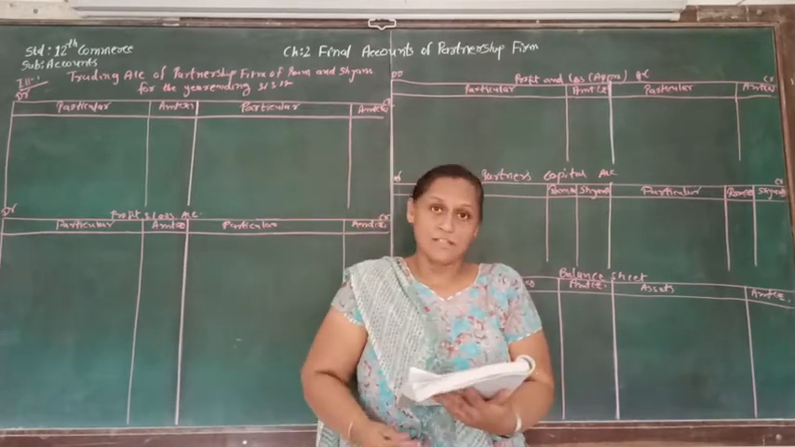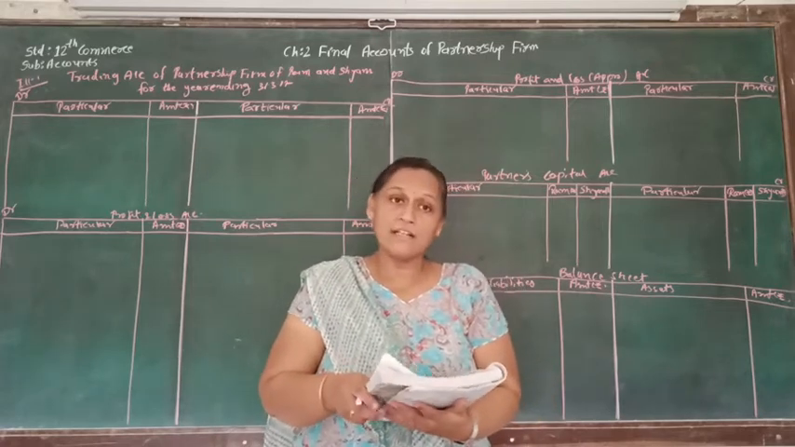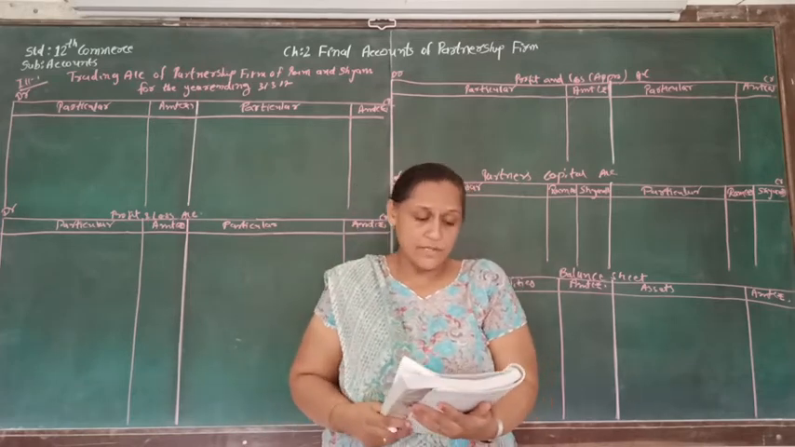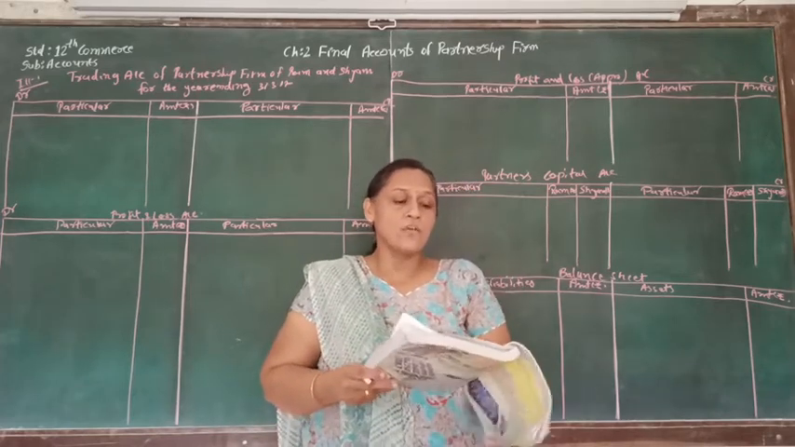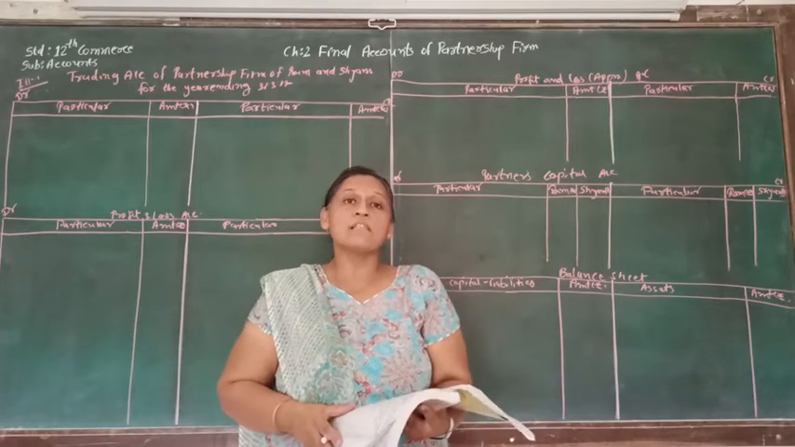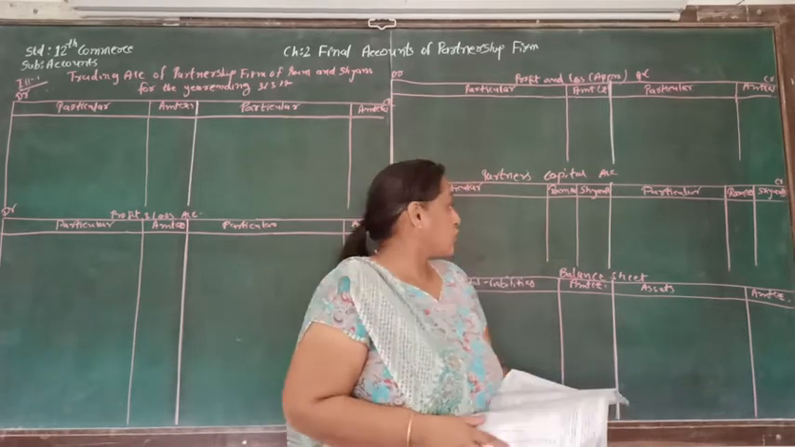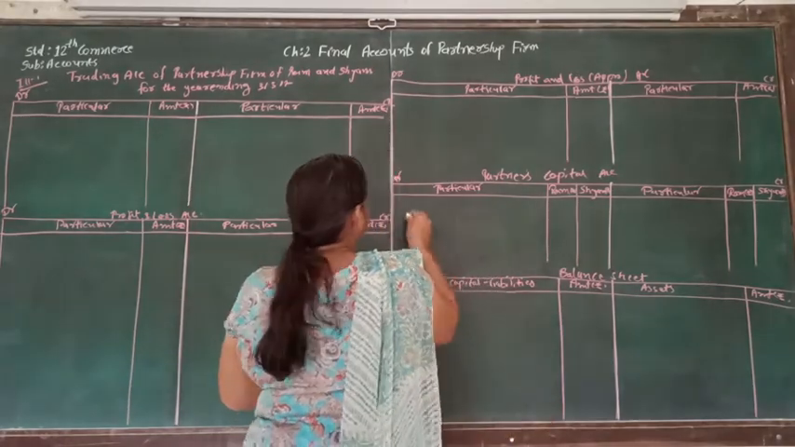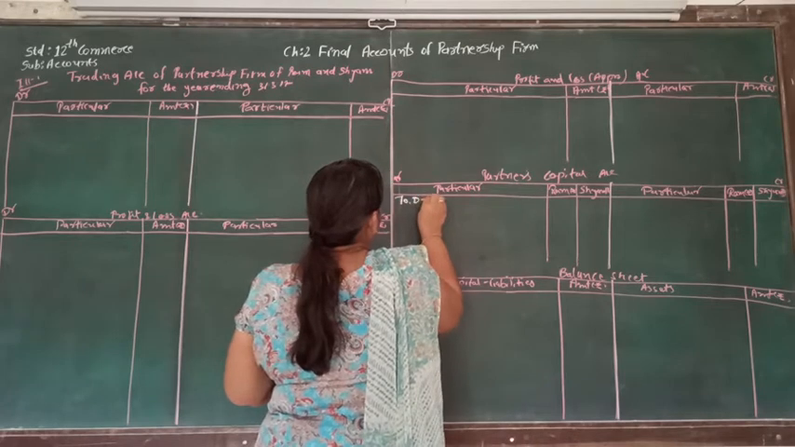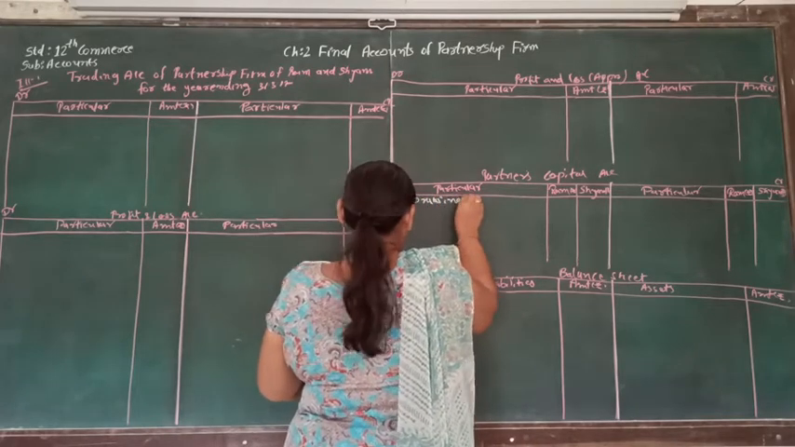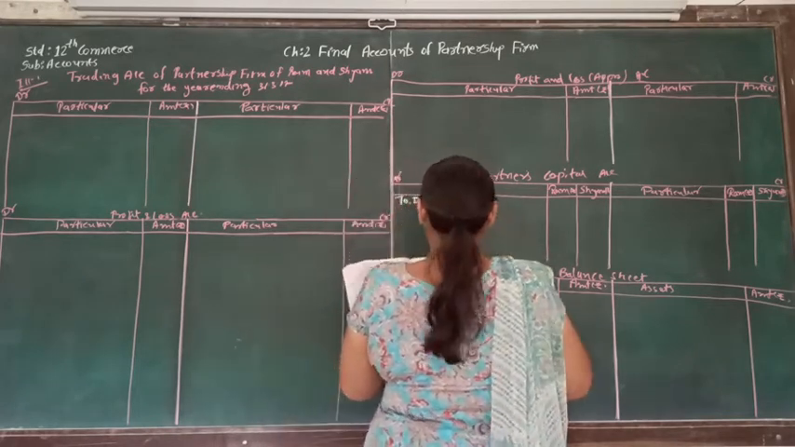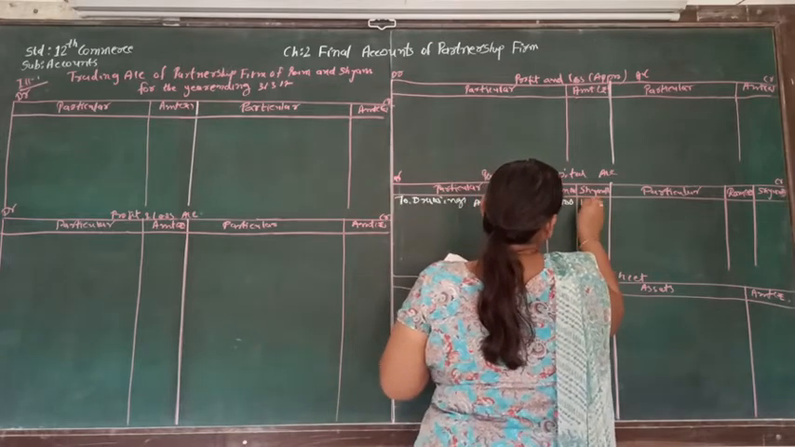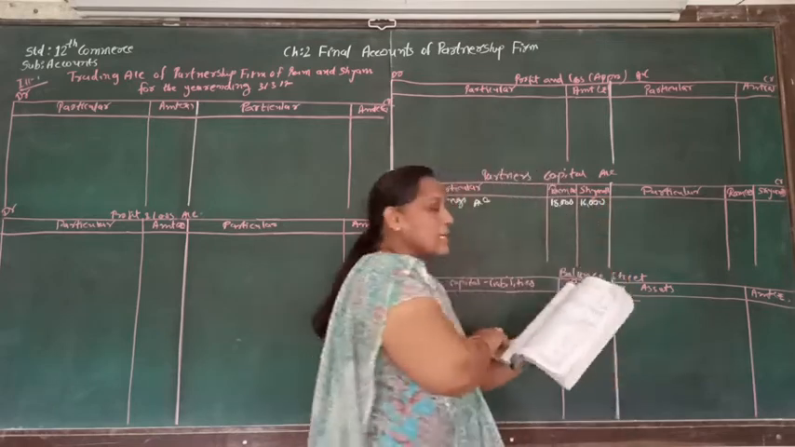Now let's start the sum. We can start the sum from both sides, debit balances as well as credit balances. So let's start from the debit balances. In the debit balances, the very first thing given to us is drawing. Drawing we are supposed to debit to partners capital account. So here we are going to write to drawing. Drawing for Ram is 18,000 and for Shyam it is 16,000. So this is the drawing.